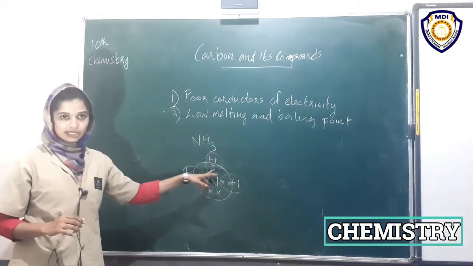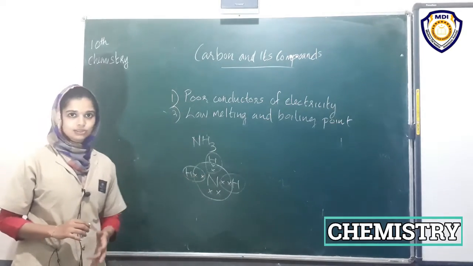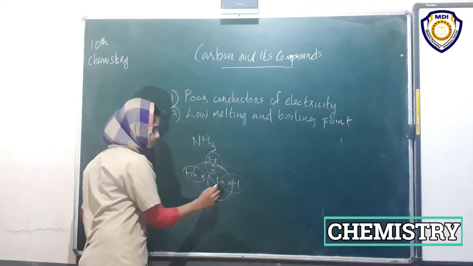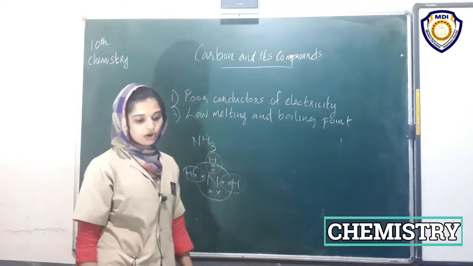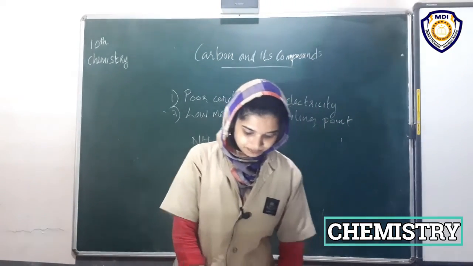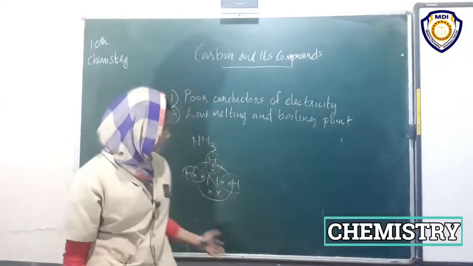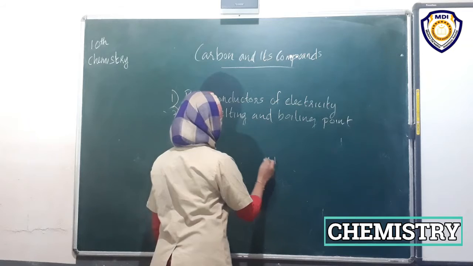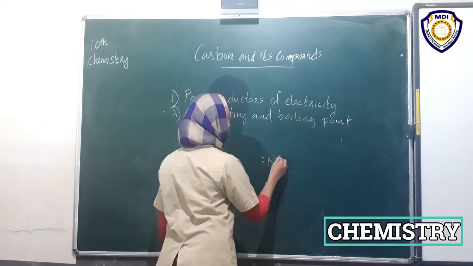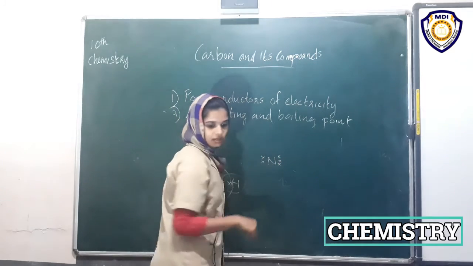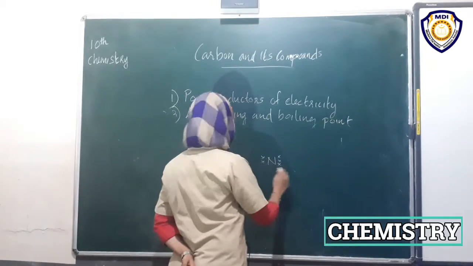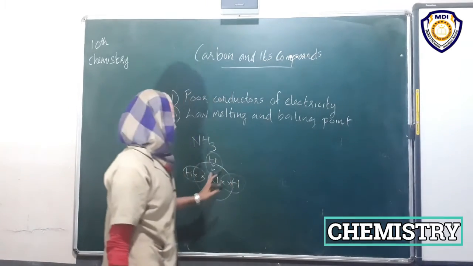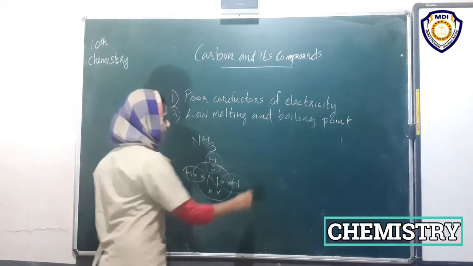Each hydrogen gets 2 electrons by sharing, and nitrogen gets 1, 2, 3, 4, 5, 6, 7, 8, octet configuration. Then you can represent it in any way. In the text it is represented like this, you can represent it like this.